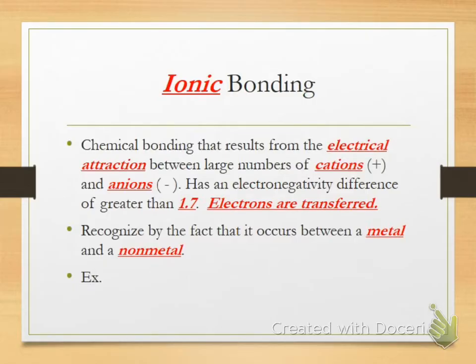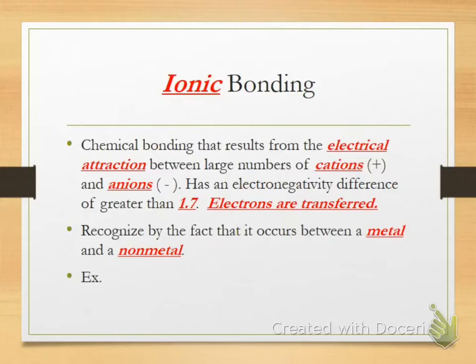It has an electronegativity difference of greater than 1.7. Greater than 1.7. And in this case, the electrons are outright transferred. Okay? And they're not sharing them, they're outright giving and taking. Okay. We recognize the fact that it occurs most of the time between a metal and a nonmetal. Okay, between a metal and a nonmetal.